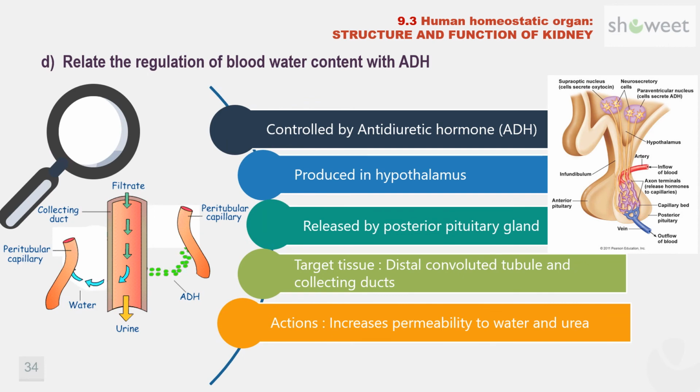The hypothalamus produces a polypeptide hormone known as antidiuretic hormone or ADH, which is transported to and released from the posterior pituitary gland. The hypothalamus controls the mechanism of ADH secretion either by regulating blood volume or the concentration of water in the blood. ADH will increase permeability of the distal convoluted tubule and collecting duct to water and urea.